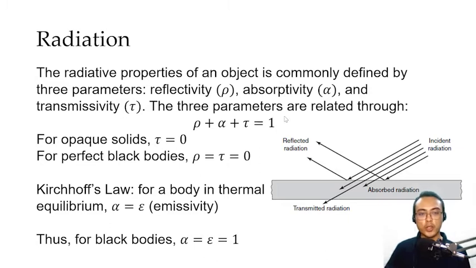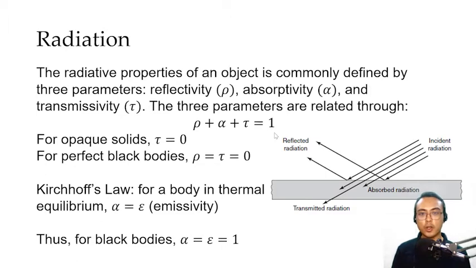Now, different objects would have different ways on how they would handle electromagnetic radiation. For opaque solids, we know that they don't let light through, so therefore its transmissivity is equal to 0. And for perfect black bodies, we know that black bodies absorb all of the radiation directed towards it. Therefore, it does not reflect radiation. It also does not transmit radiation. Therefore, for black bodies, both of those parameters are 0. We are left with alpha, or absorptivity, is equal to 1.